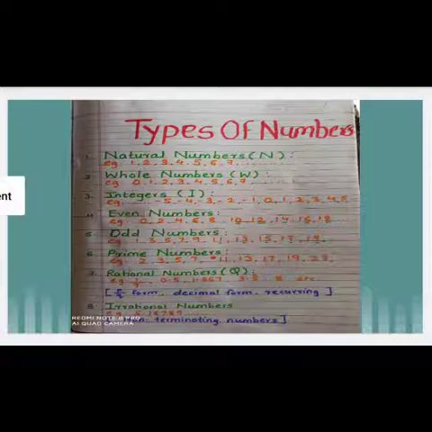Next one, odd numbers. Numbers which end with 1, 3, 5, 7, 9 are called odd numbers. Example, 1, 3, 5, 7, 9, 11, 13, 15, 17, 19. Observe the unit place number. All end with 1, 3, 5, 7 and 9.